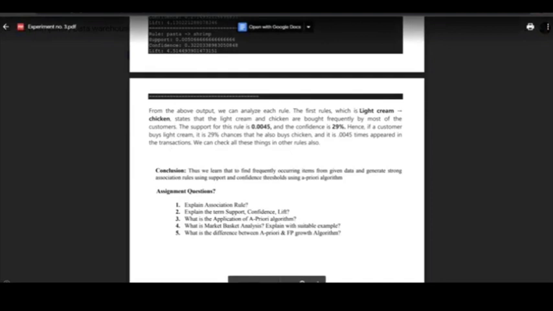This minimum support is given in percent, and as we have to calculate a number, we should multiply it by the total number of transactions.